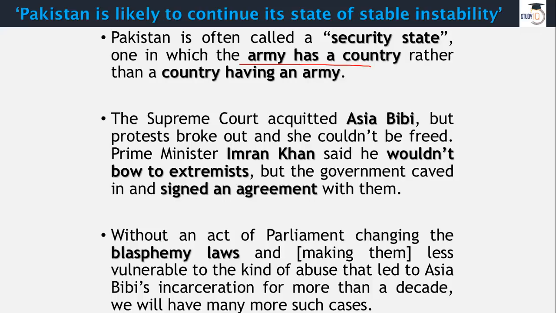Now the government of Pakistan is not that active, or not that strong, because if you go through its behavior, it has multiple times promised big things, but when it comes to delivery, it has not delivered. Let me give you one example: Asia Bibi, right? When it comes to Asia Bibi, the Pakistan Prime Minister said that he's not going to go soft, or bow down in front of extremists.